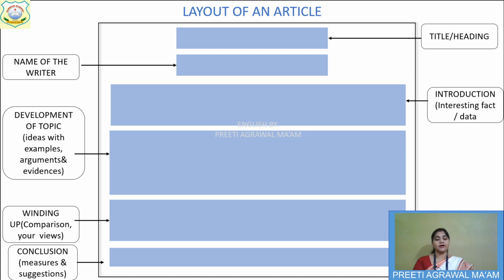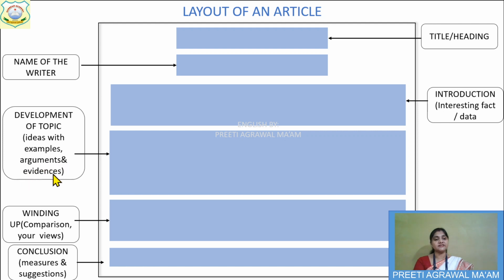Now in the second paragraph, development of topic. Development of topic means, this is the topic, you have written your topic here. Now you have to develop it. And how can you develop? Ideas with examples. You have to represent your ideas with examples. Arguments, you can present your arguments.